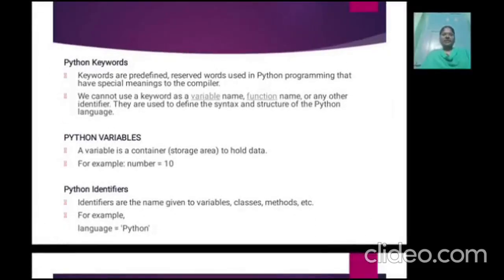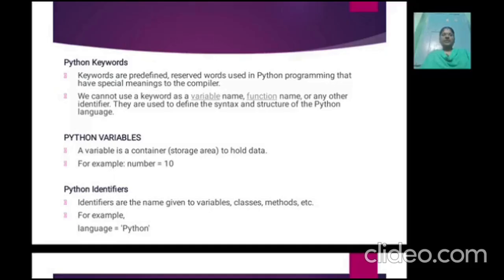Python keywords. Keywords are predefined reserved words used in Python programming that have special meaning to the compiler. We cannot use a keyword as a variable name, function name, or any other identifier. They are used to define the syntax and structure of the Python language.